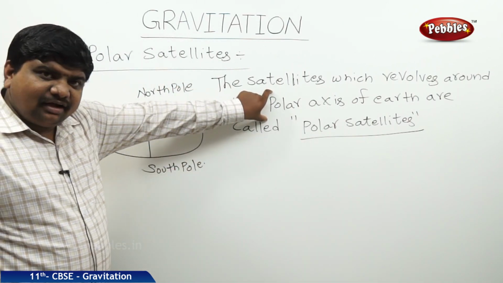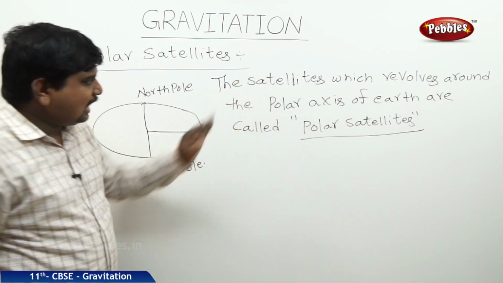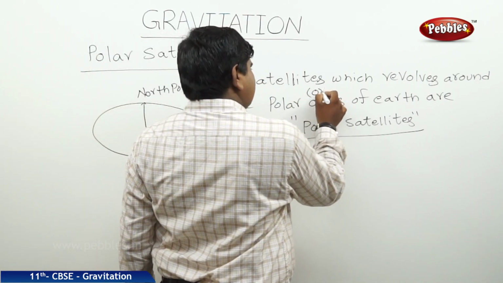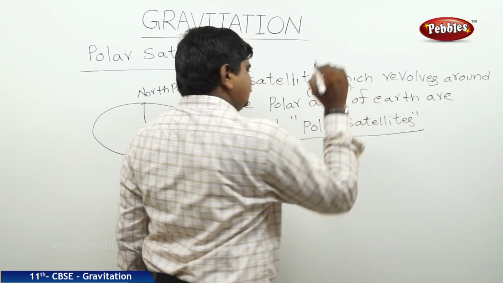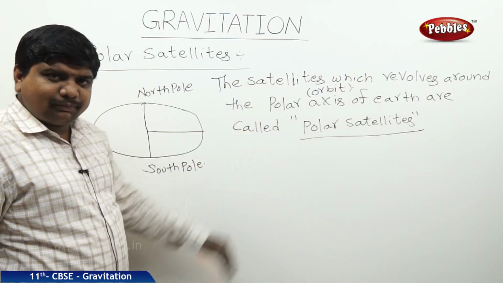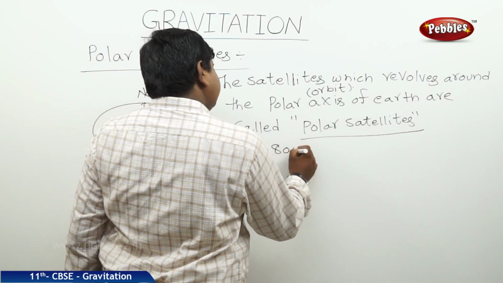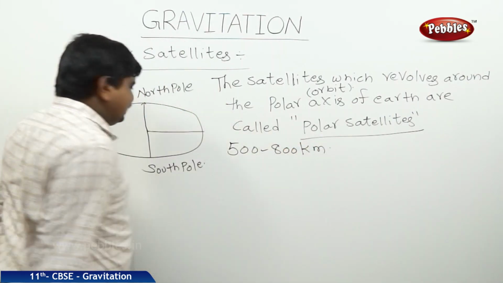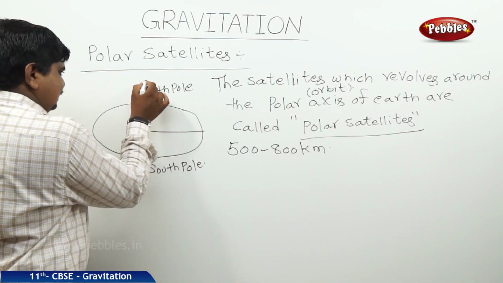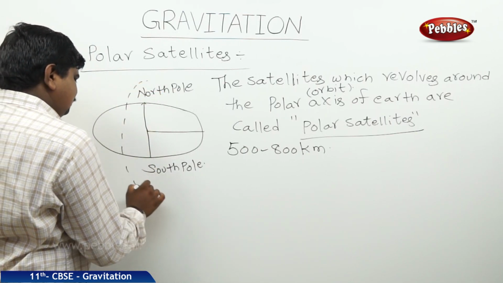The polar axis, other name is also polar orbit. The radius of this polar orbit is around 500 to 800 kilometers. That means we can say that this earth is rotating like this around the polar axis.